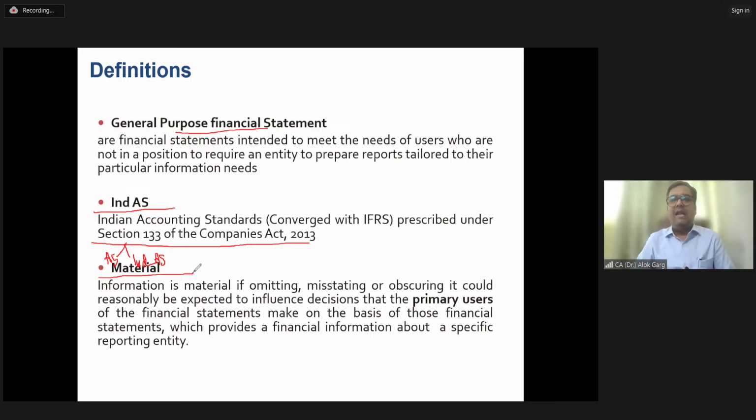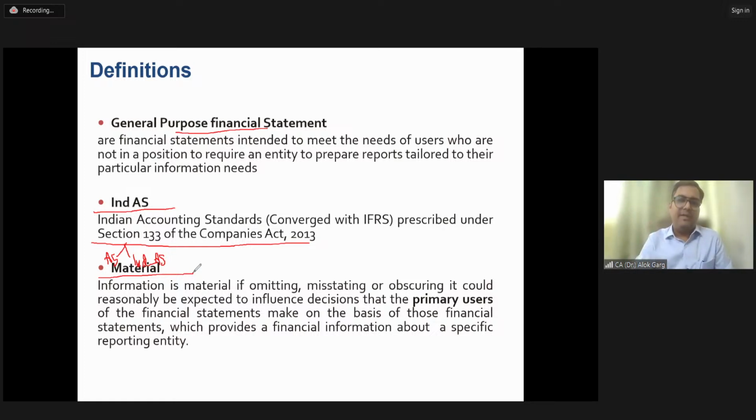If I get to know that Reliance's accountant has forgotten to record a salary expense of 1 crore rupees, does it impact the stock market, does it impact me, does it impact the auditor? The answer is no. They have 35,000, 40,000 crore of profit. This 1 crore is like 1 rupee for them; their rounding off is in crores.